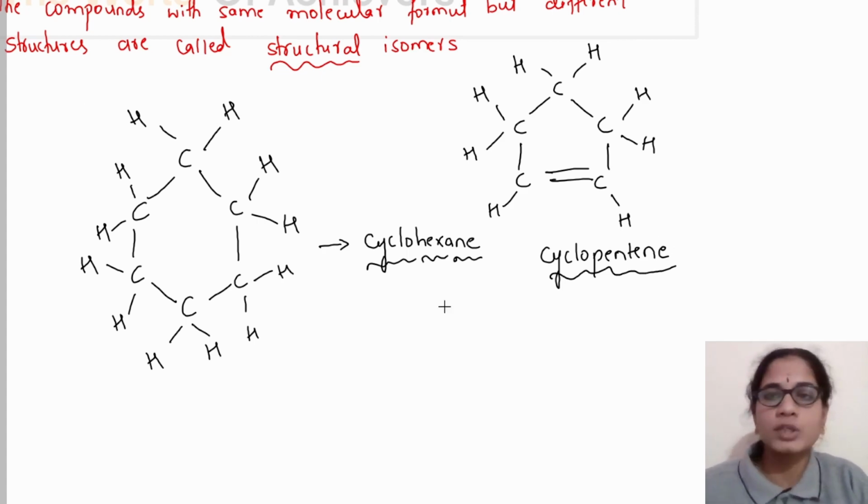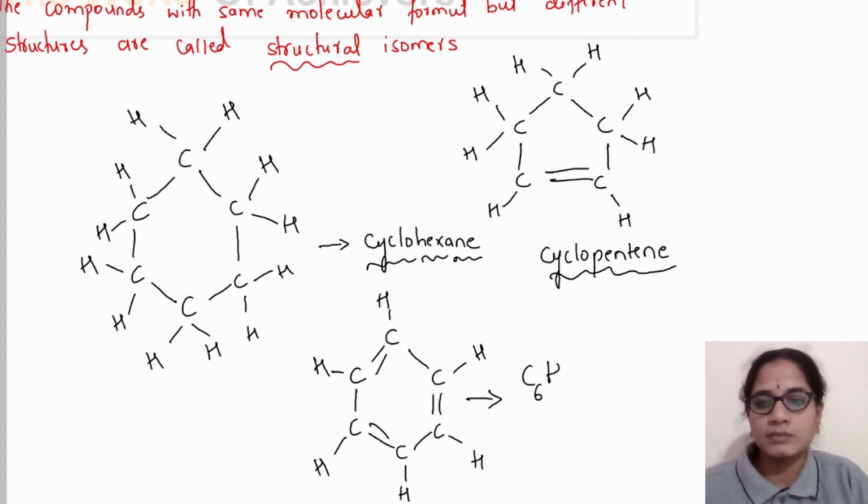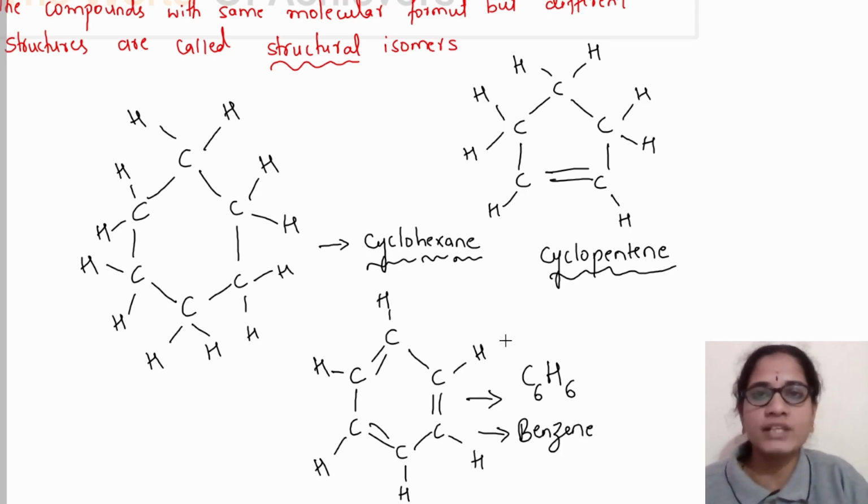And there is one more popular cyclic hydrocarbon, that is, it is having carbon-carbon single and double bonds arranged in an alternate manner. This has molecular formula C6H6 and this compound is called as benzene. In your higher classes, you are going to study the various reactions of this benzene. Yes, this is all about the cyclic structures of hydrocarbons.